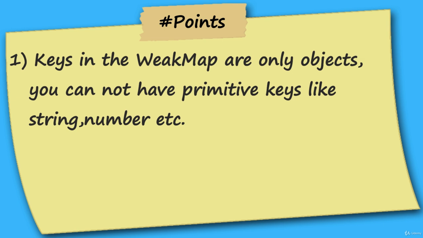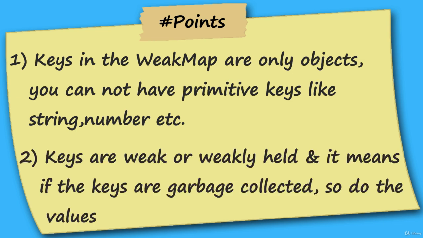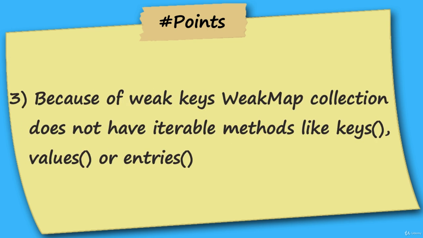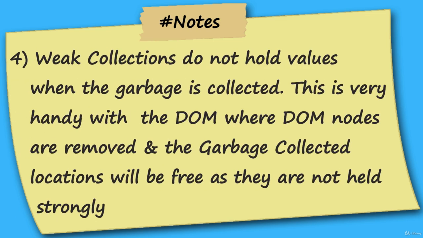You cannot have primitive keys like string, number, etc., which we did with map. Number two, keys are weak or weakly held, and it means if the keys are garbage collected, so do the values. Number three, because of weak keys, a WeakMap collection does not have iterable methods like keys, values, or entries. And number four, weak collections do not hold values when the garbage is collected. This is very handy with the DOM, where DOM nodes are removed and garbage collected, and locations will be free as they are not held strongly.